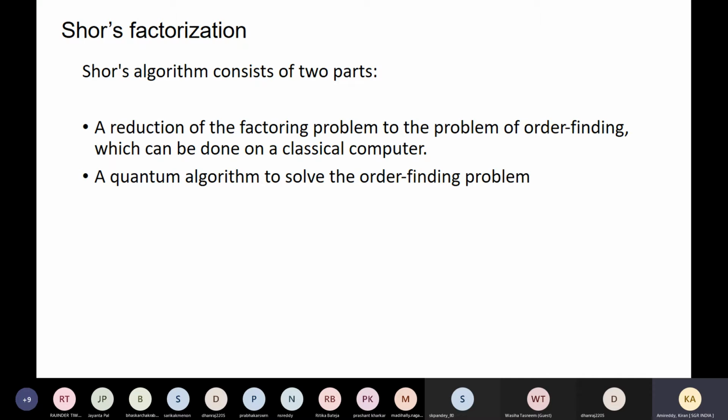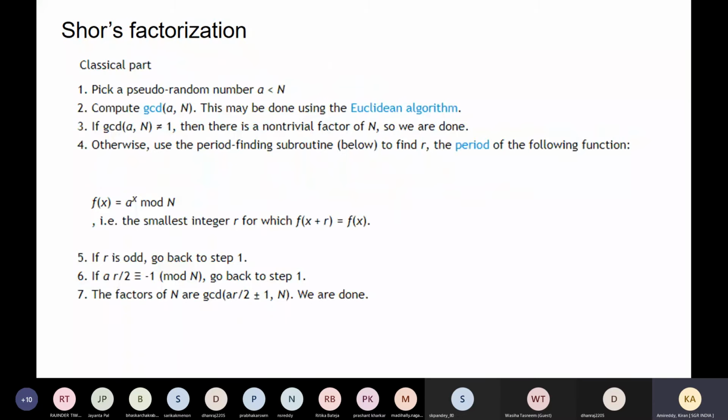So first we develop it and feed it to the quantum algorithm, then it takes care of the problem developed by the classical computer. So for that we will see how the classical part works.